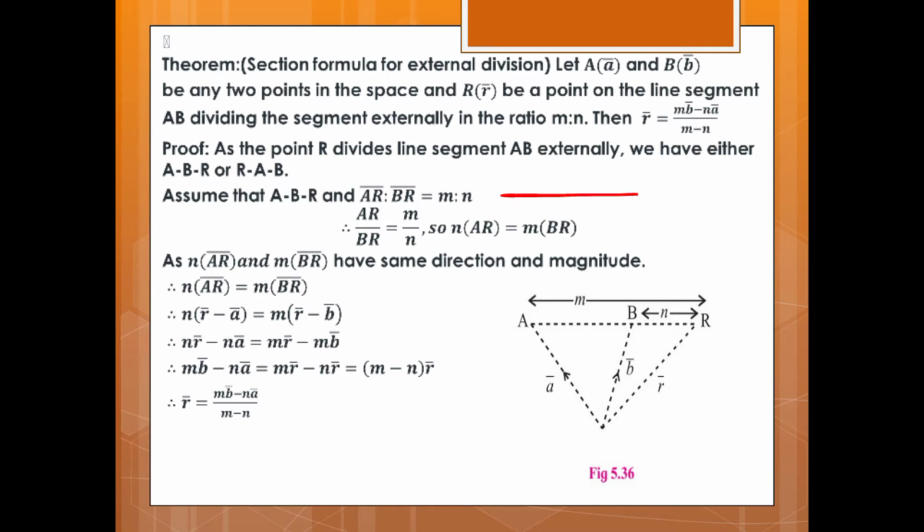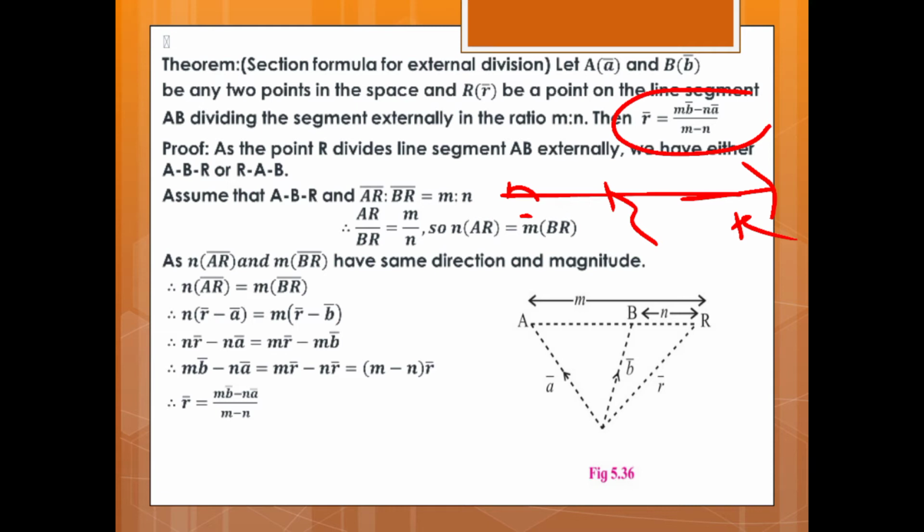Here now AB is a segment and R divides AB externally. That means it is on the left hand side or on the right hand side. Then we have to prove r vector is equal to (m b vector minus n a vector) upon (m minus n). So let's see the proof.